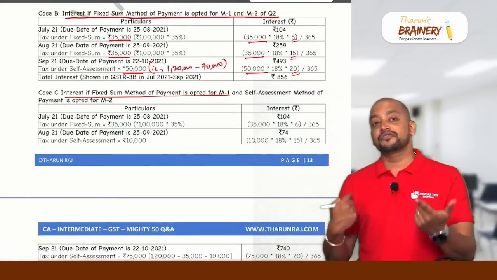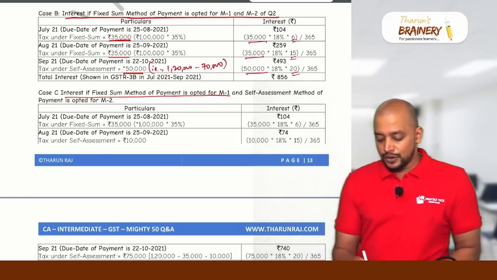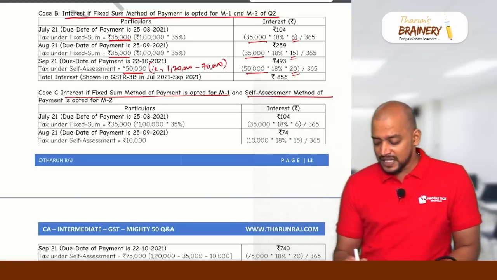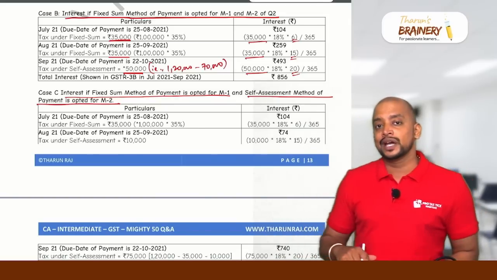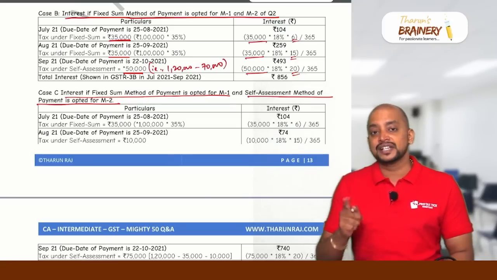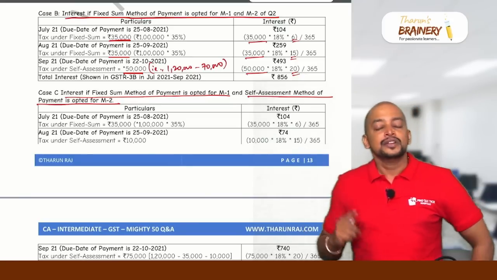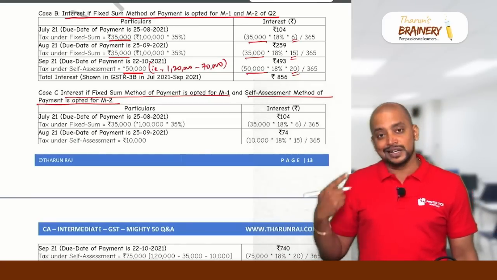So can we go for fixed sum method for 1 month and self-assessment for another month? Yes. So if fixed sum method of payment is opted for month 1 and self-assessment method of payment is opted for month 2, then what will happen? For month 1, they will pay 35,000. Why? Fixed sum will always be previous quarter liability into 35%. So previous quarter liability 1 lakh, 1 lakh into 35%, 35,000.